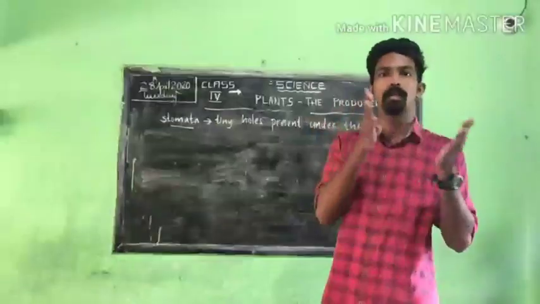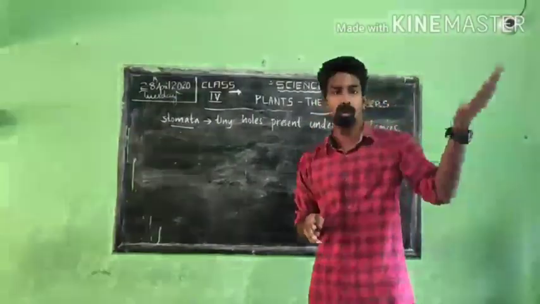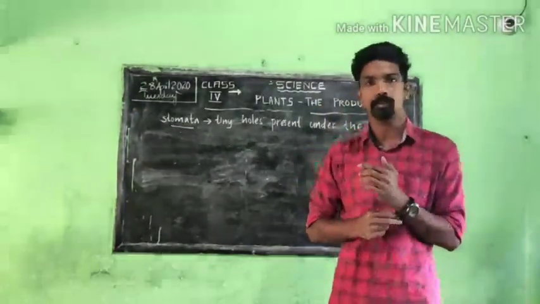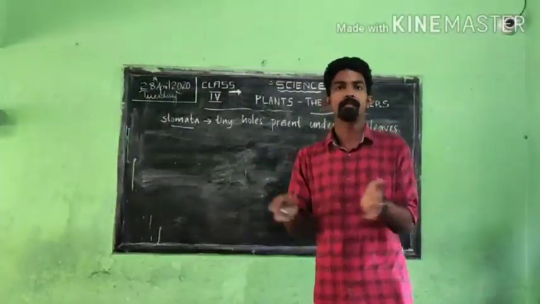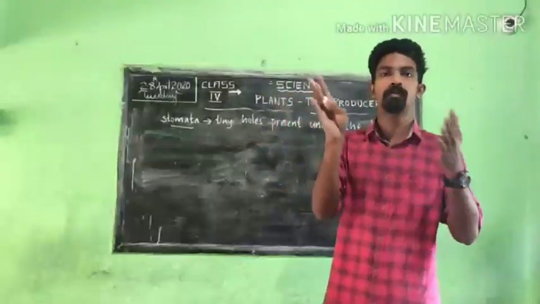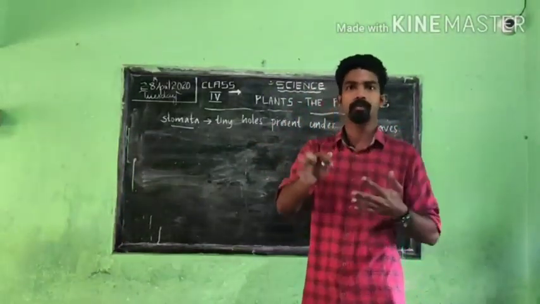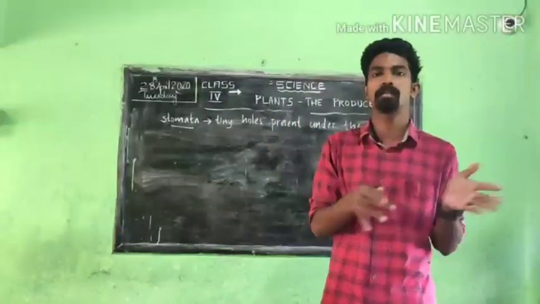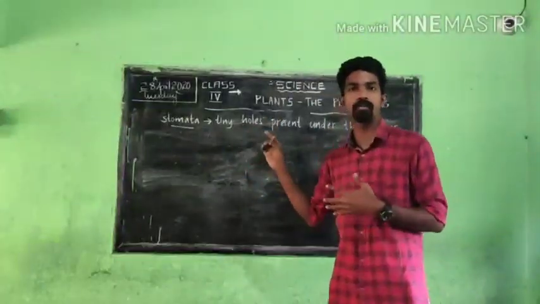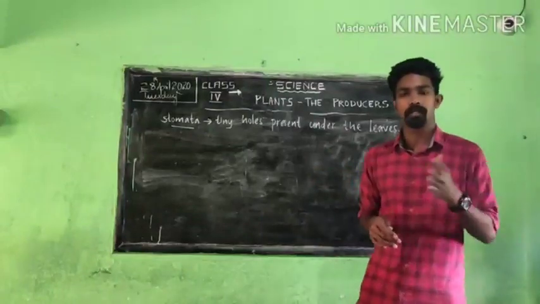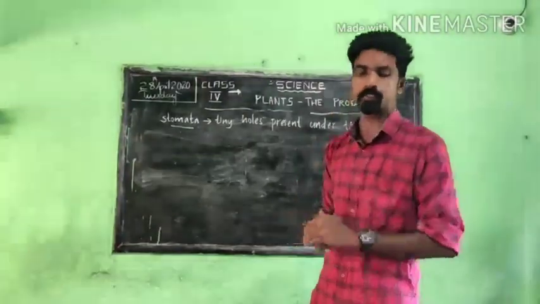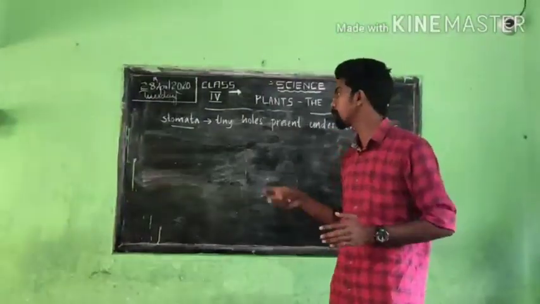Stomata allows the passage of air. Okay, plants need air. So with the help of stomata, taking in carbon dioxide and releasing oxygen, the air passage. The stomata allows plants the passage of air. That is one more important thing about the leaf.